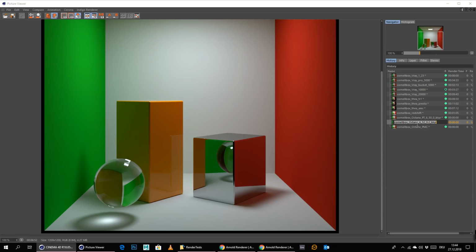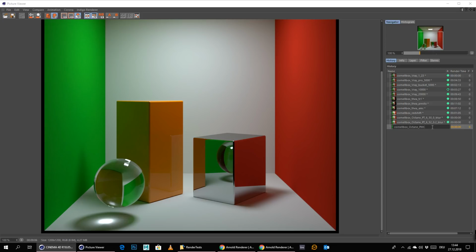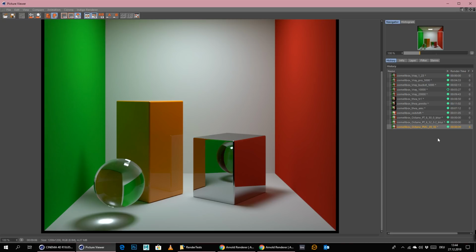And let me call this here PT as well. PT. Okay, that's good. And this was PMC with almost 9 minutes. Let me just write this down. 0906. Yes, okay. So yeah, that's it with Octane.